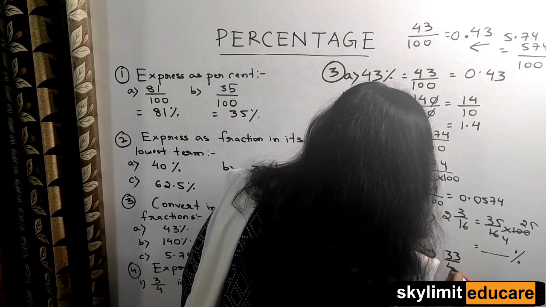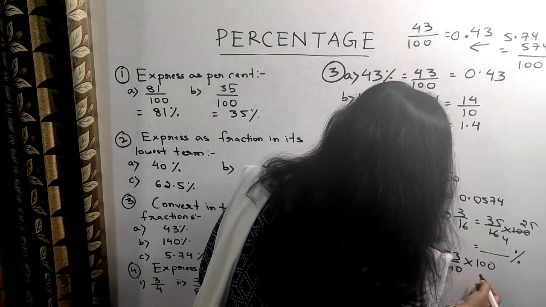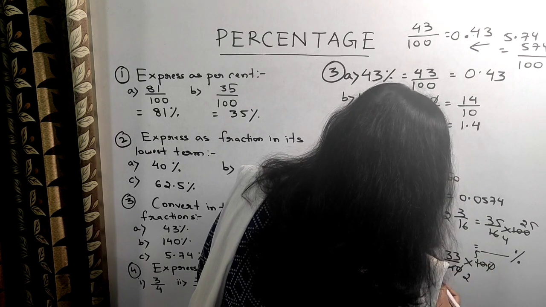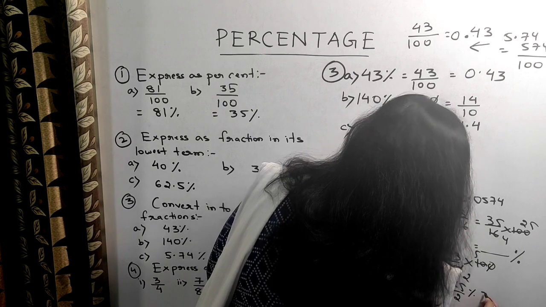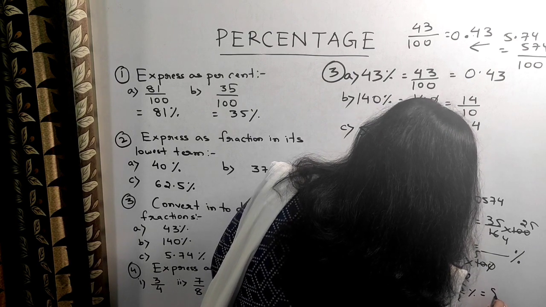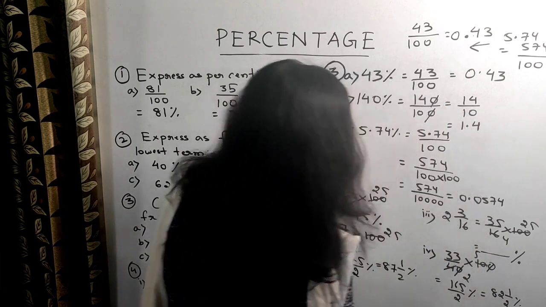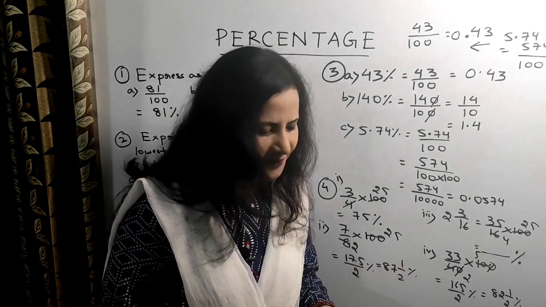33 by 40 multiplied by 100. Simply multiply by 100. 2 2s are 4, 2 5s are 10. So you have got here 165 by 2%. You can convert it to a mixed fraction, 82 whole 1 by 2%. Okay, I think that is getting very clear.